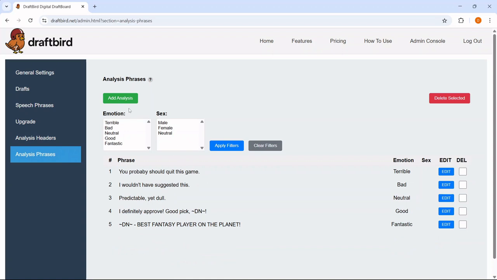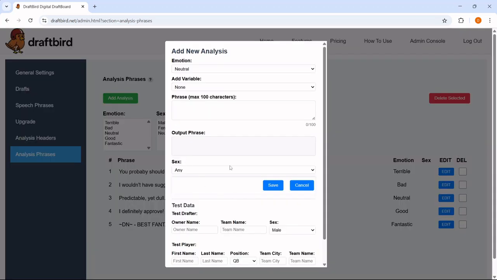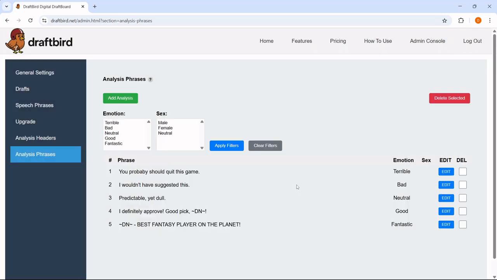With the phrases, you have pretty much all the same options here that you had with the speech phrases. It's a little bit smaller. There's a maximum of 100 characters. You don't want to put the same thing here that you would put in the announcer's, because you're not going to say, hey, with the first pick in the second round, things like that. But you are going to say things like, I wouldn't have suggested this. You probably should quit this game, that kind of thing. It is cool to throw the drafter's name in the analysis, like, hey, good job, best fantasy player on the planet, Tom, or whatever the guy's name is.